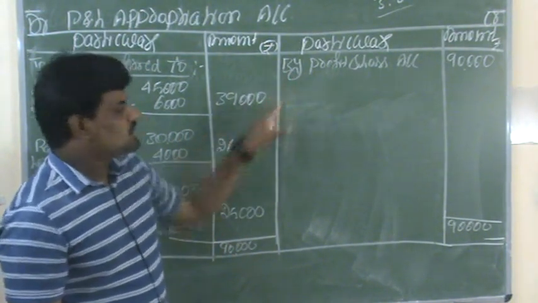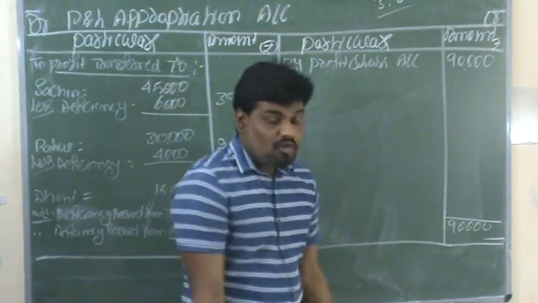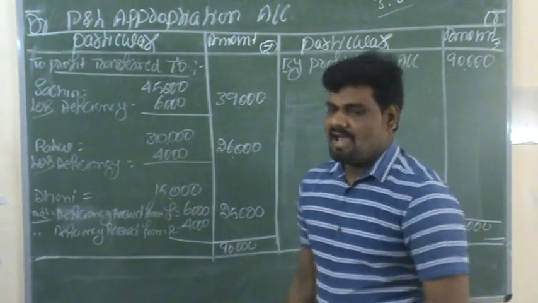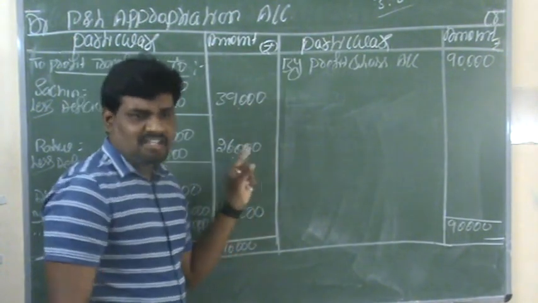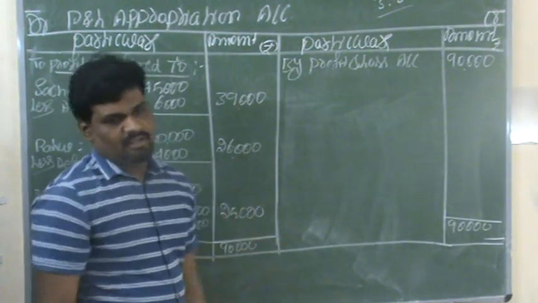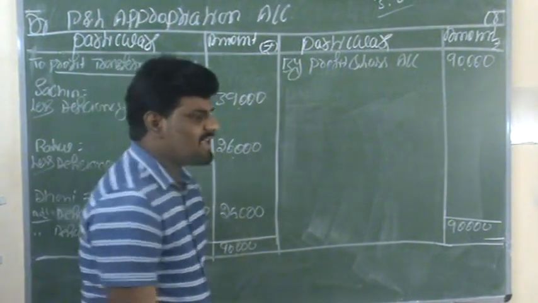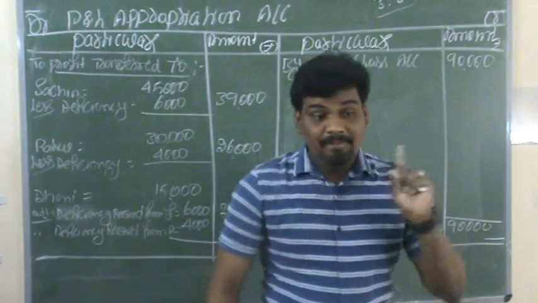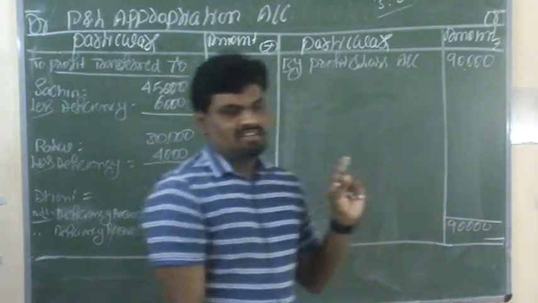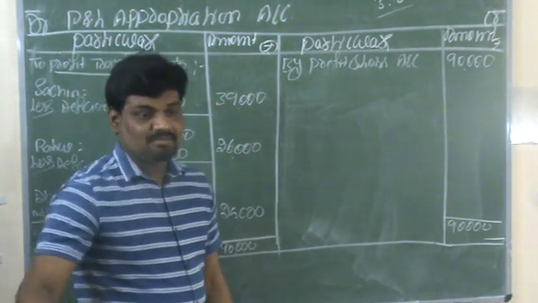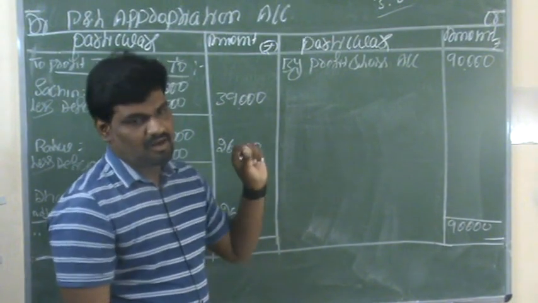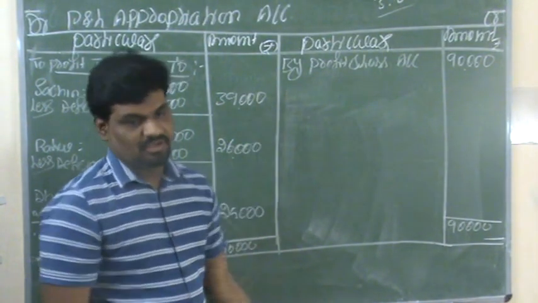This is the situation when the old partners are giving a guarantee to the new partner. So here the guarantee is given by the firm. Suppose the guarantee is given by only one partner, as a circumstance we can take one more question with the same procedure.